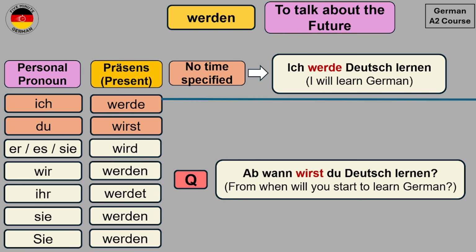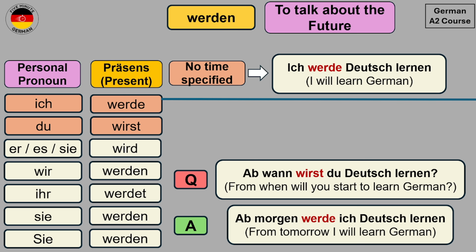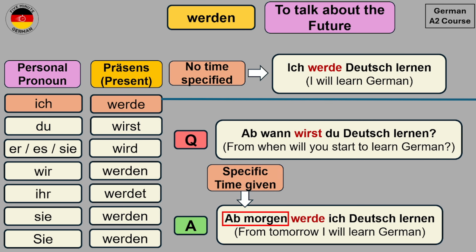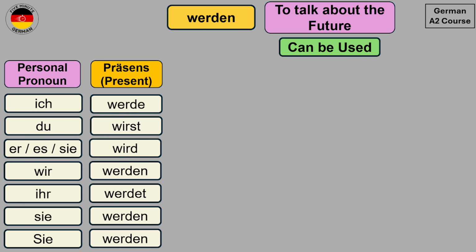Now you can answer this by saying, Ab morgen werde ich Deutsch lernen. From tomorrow, I will learn German. Ab morgen werde ich Deutsch lernen. Now in this answer, you have given a specific time, which is from tomorrow or tomorrow onwards. And this is also correct. So from these examples, we see that we can use werden to talk about the future, both with time and without time.